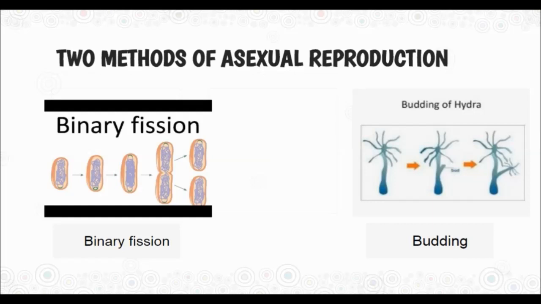Budding in hydra. Hydra is a freshwater organism. It has a tubular body which is composed of head, distal end and foot. Hydra has a small bud which is developed from its parent hydra through the repeated mitotic division of its cells. The small bud then receives its nutrition from the parent hydra and grows healthy. Finally, the small newly produced hydra gets separated from its parent hydra and becomes an independent organism.